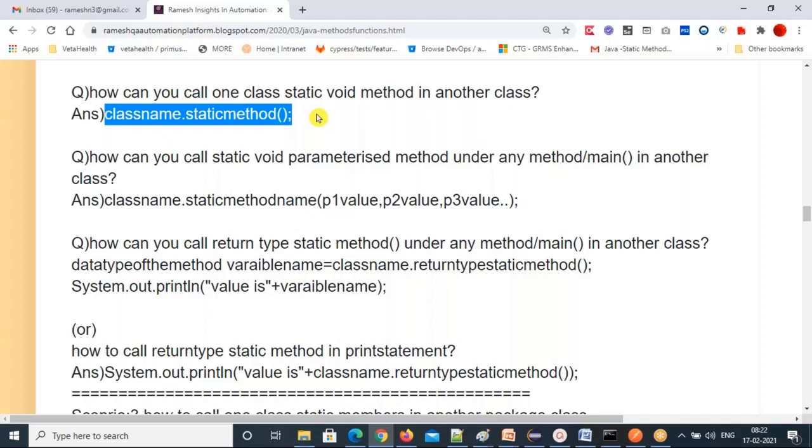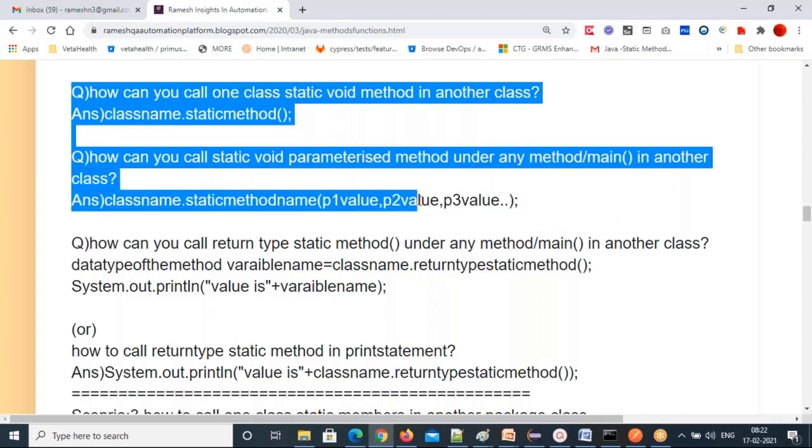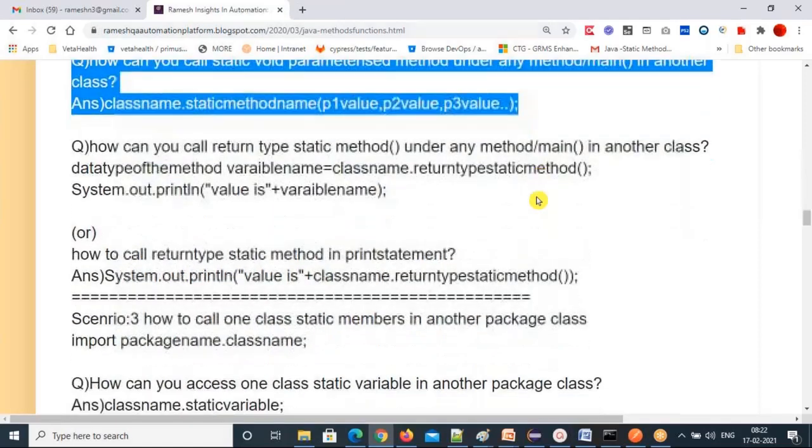See the class name. I mentioned one point while explaining static methods: a static method belongs to the class rather than the object. This is the one. See, you are calling the static things with the class name because it belongs to the class, not to the object. If you catch that point, all static methods you can call properly. How can you call static void methods? We have seen how to call static void methods in another class. Now, return type methods.